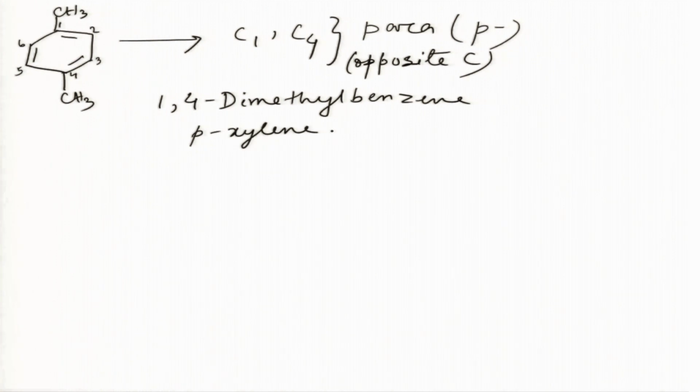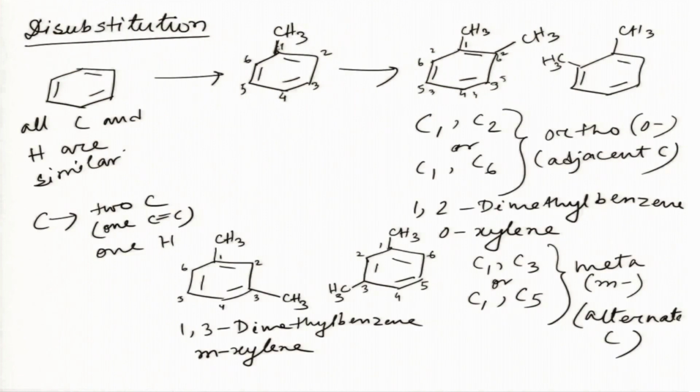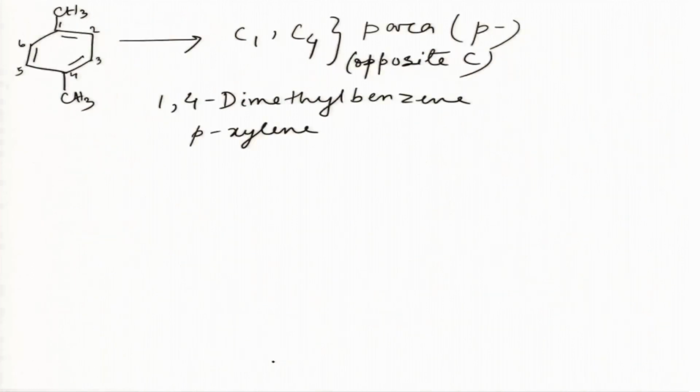Okay. So, we have orthoxylene, metaxylene and paraxylene. So, these are the types of di substitution. Okay. So, di substitution can occur in 3 ways. Again, for tri substitution, more number of combinations are possible.